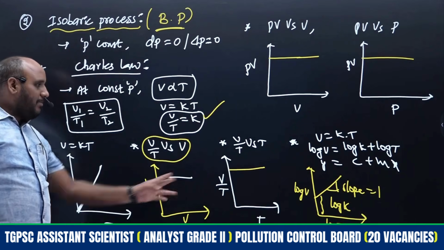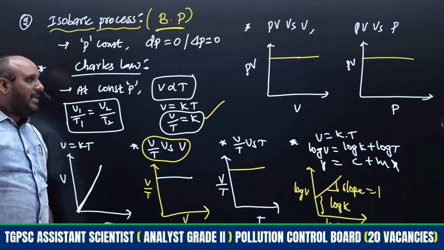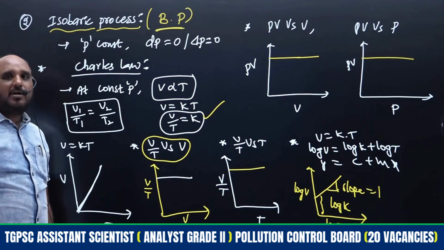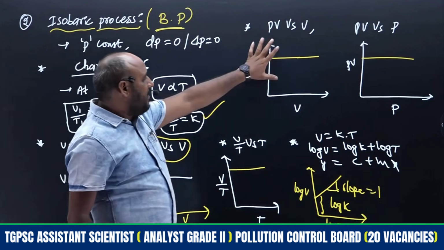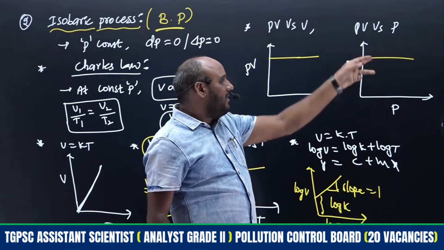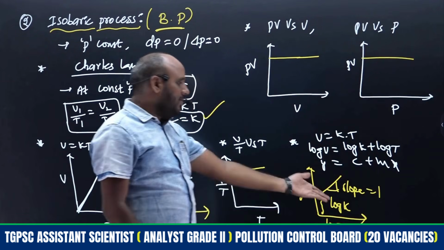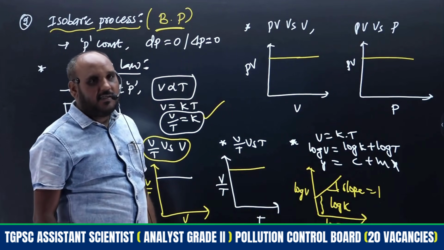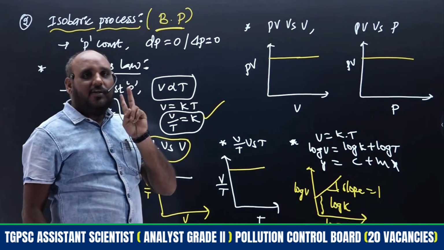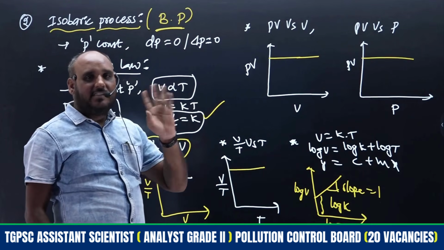Which of the following plots is applicable for isobaric process? Four plots will be given, like this, this, and this. Even some others will be given, like P and PV, that will be a straight line. So simply we have to identify the plot. Definitely one or two questions will be there with graphical phenomenon in the examination.